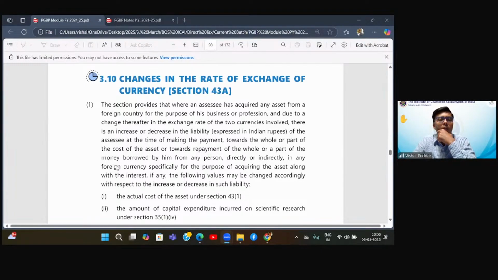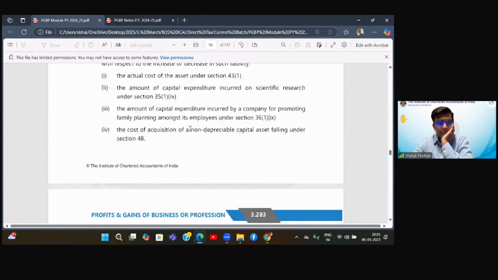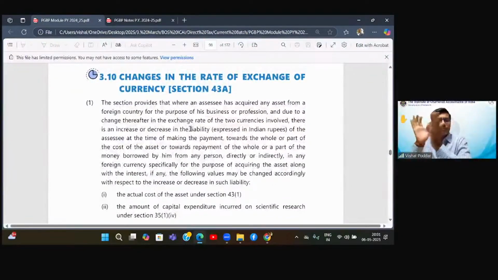Ishan is saying not done yet. Okay, no worries. I'll explain to you. Don't worry. So even some part of AS 11 will be covered.